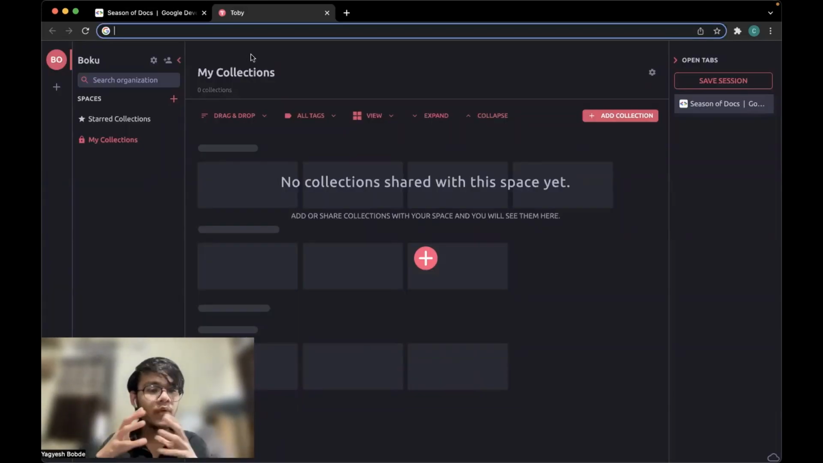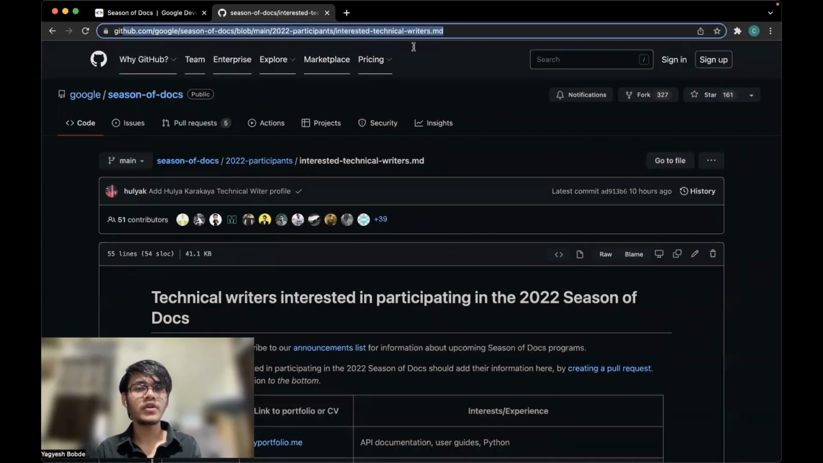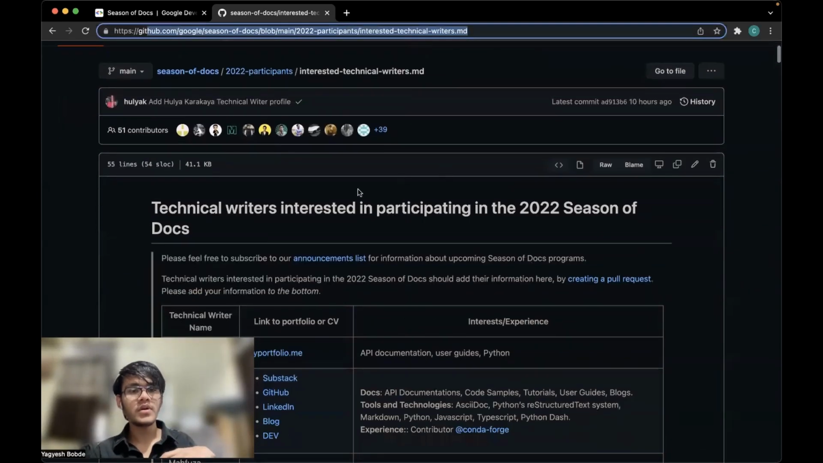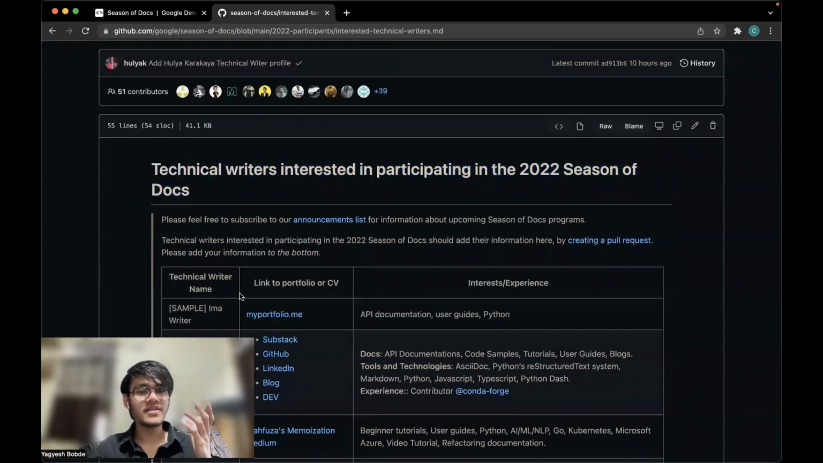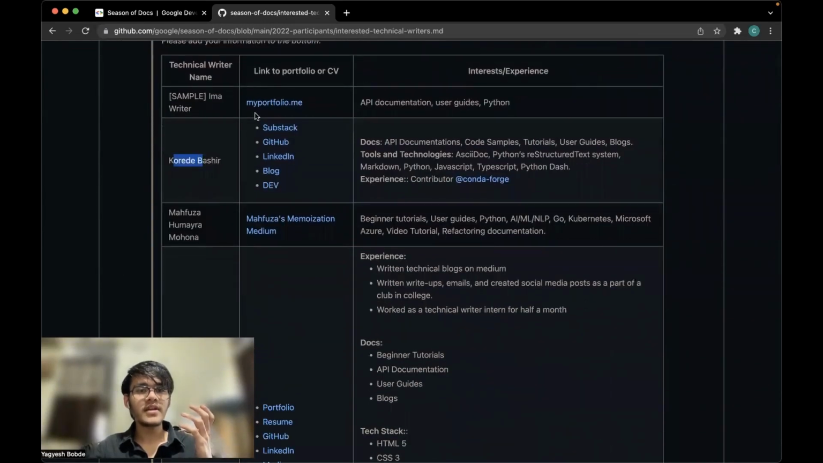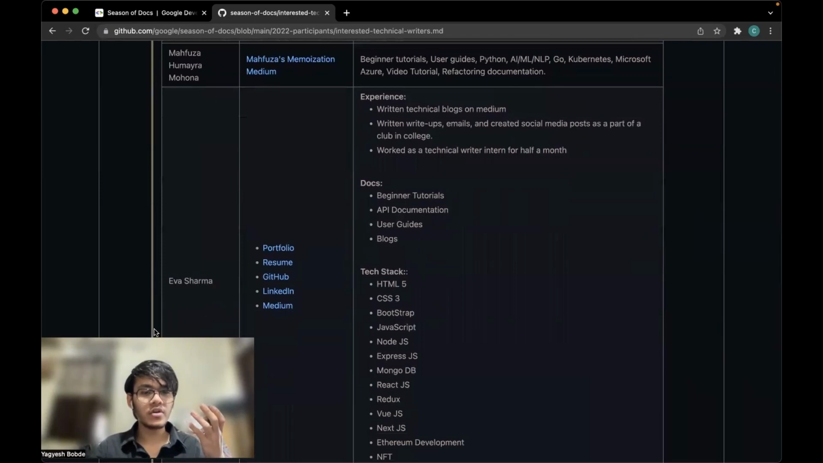The next thing I wanted to do is go on the GitHub profile of Season of Docs, GitHub repository. So what you'll do is just search. So this is what I'm talking about. This is the URL. I'll share it in the description below. So this is technical writers who are interested in participating in 2022 Season of Docs. So all of the participants who are interested can write their name. They can submit all their portfolios and they can write their interests and experience. So you see, these are all the participants that are interested. These are all the profiles.